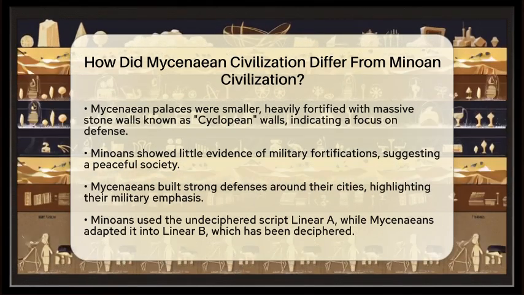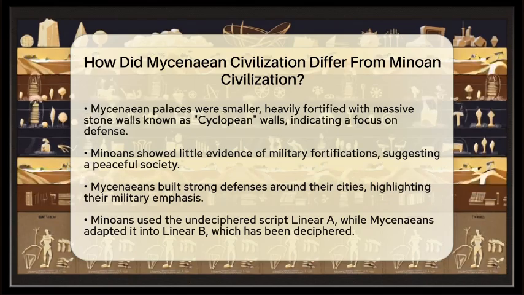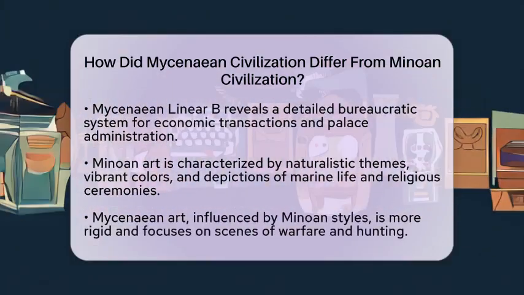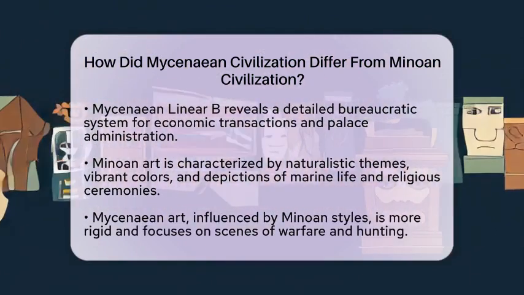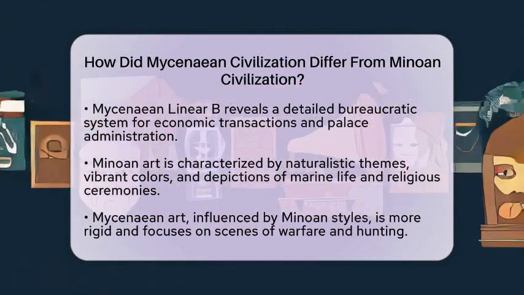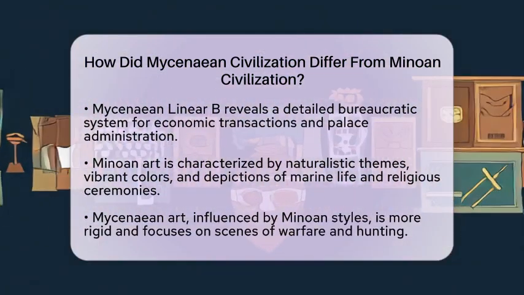When it comes to writing and administration, the Minoans used a script called Linear A, which remains undeciphered. The Mycenaeans adapted this into Linear B, a script that has been deciphered and reveals a detailed bureaucratic system for managing economic transactions and palace administration.